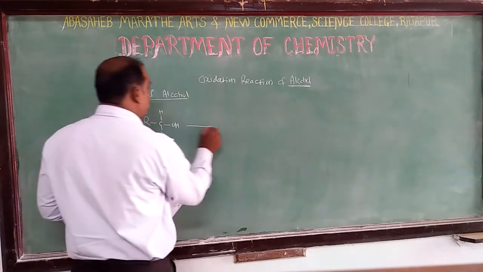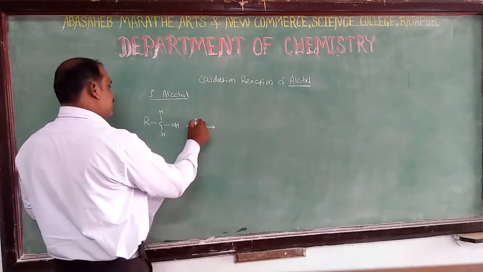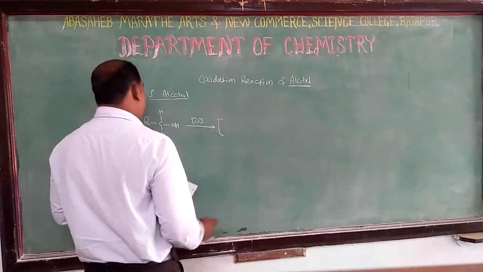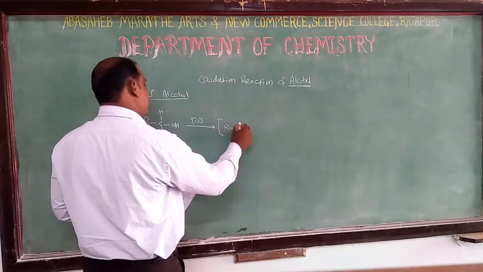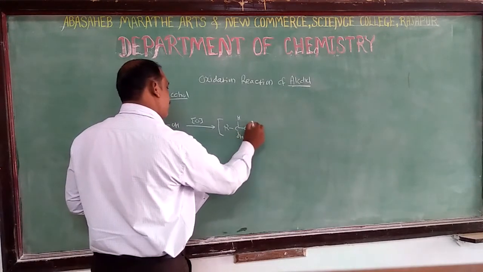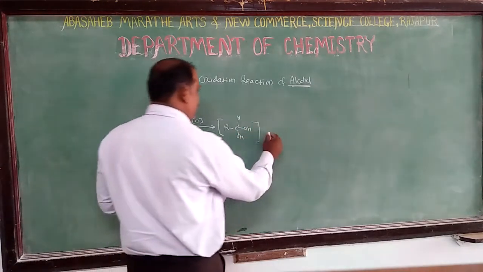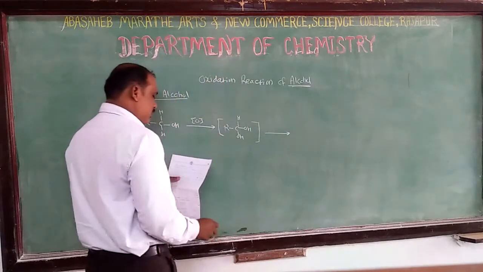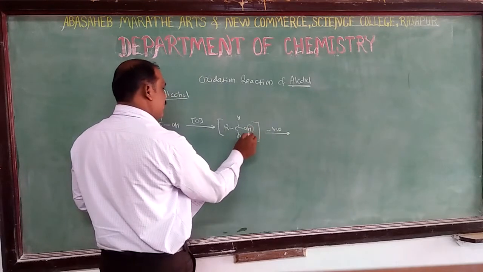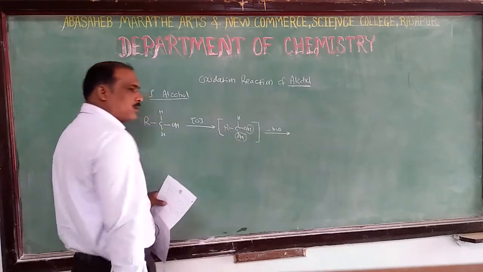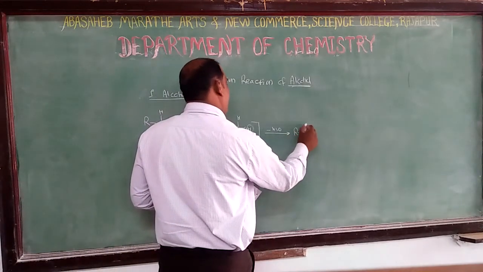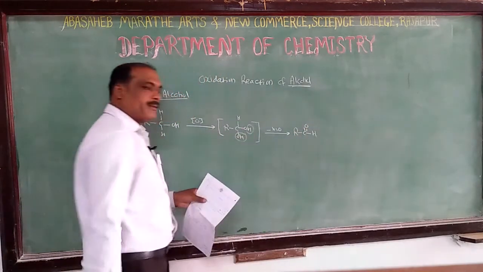These primary alcohols can oxidize to give a corresponding intermediate, and after removal of a water molecule, these hydrogens and this OH, we get the corresponding aldehyde.